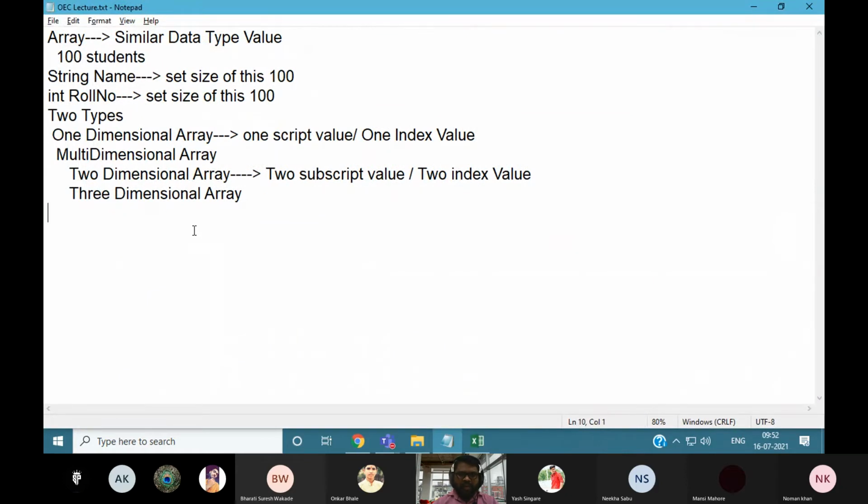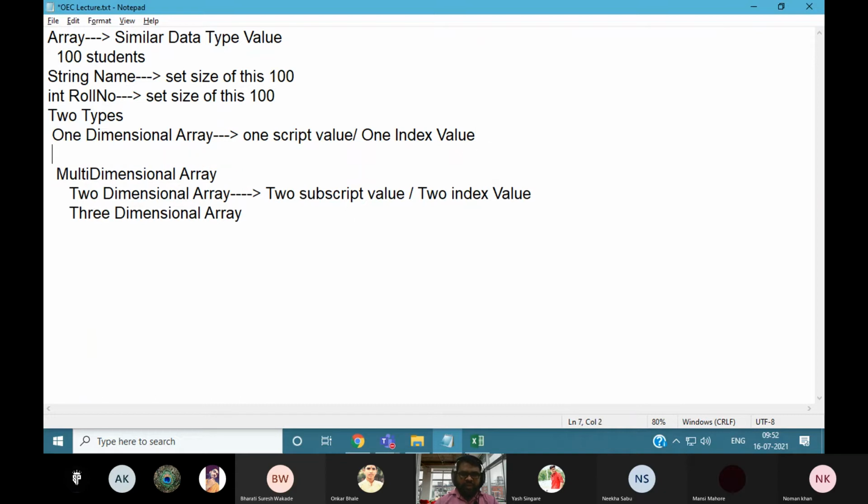Array क्या है वो तो समझ में आया. What is an array? By using a single type of variable, we can accommodate n number of items. That is nothing but your array. Okay. So now we will see how to define the array in Java. For that we need to use the square bracket. Okay. So by using the square bracket we can define the array, and you know that.